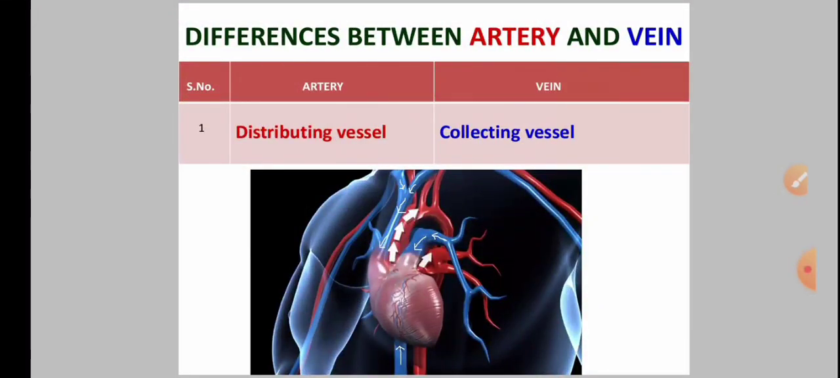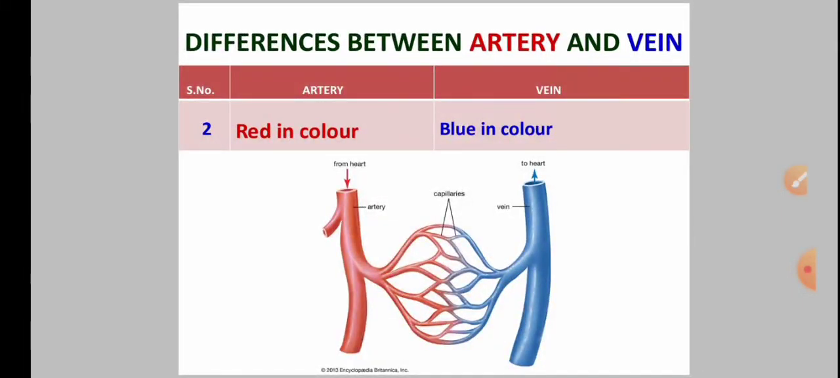Next one is what are the differences between artery and vein. Artery is a distributing vessel. It distributes blood from the heart to other parts, while vein collects deoxygenated blood from other parts of the body to the heart. Second, artery is red in color, vein is blue in color.